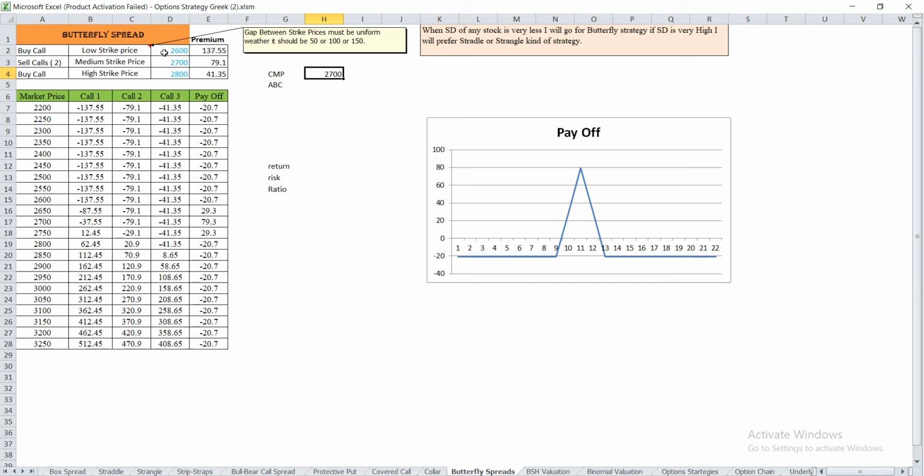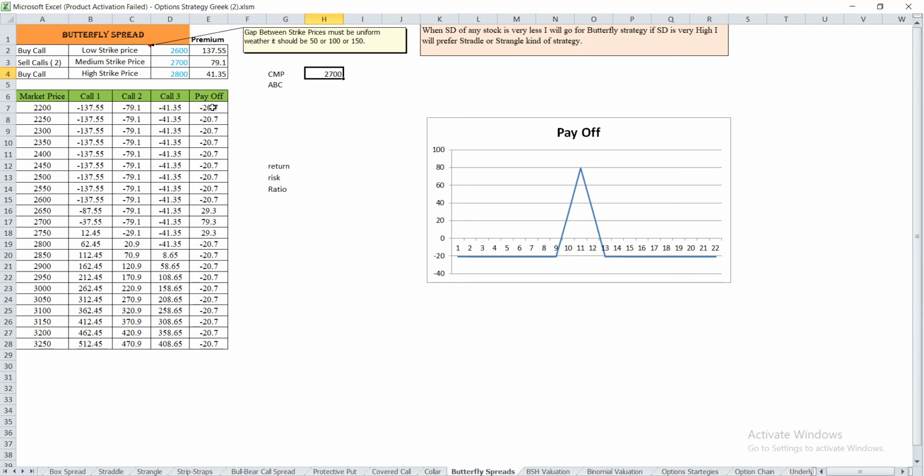In this scenario, my low strike price I have taken as 2600, my high strike price is 2800, and the medium strike price which I have taken is 2700. I will have to look at whether the difference between the strike prices is uniform. That means if there is a difference of 100 between these two strike prices, there should also be a difference of 100 between these two strike prices. Only in that case will the butterfly strategy be formed.